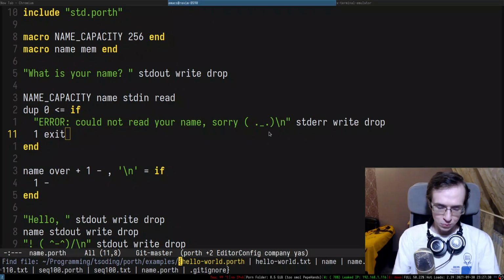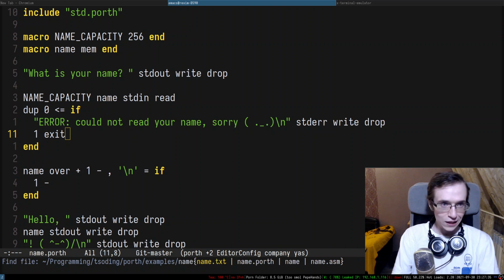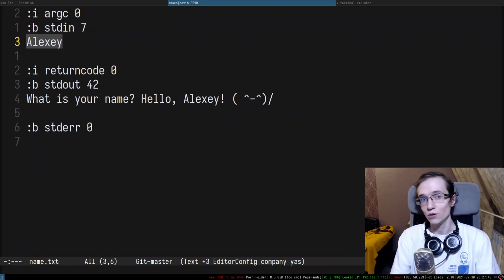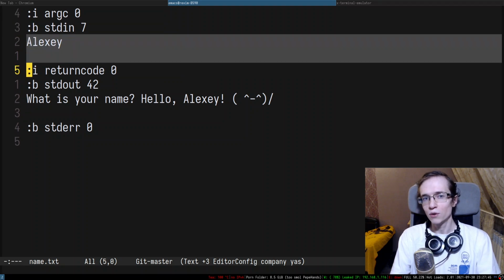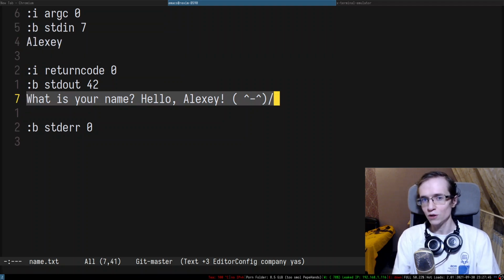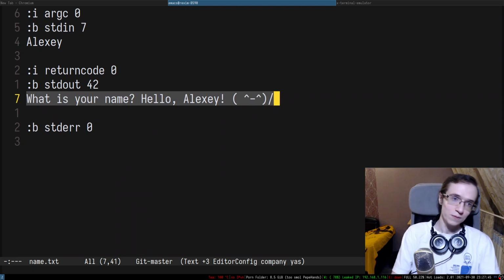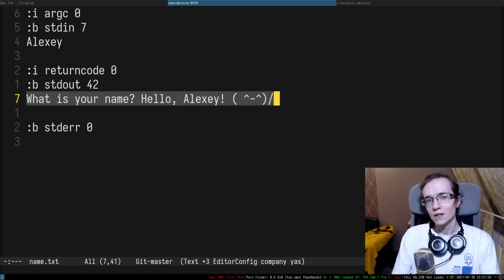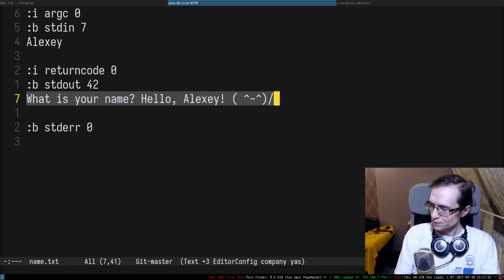And to test this program, we do have standard input in the test case, right? As you can see in the test case, we have Alexei. So test.py will provide this input, and the expected output is going to be this, right? So we basically developed a whole testing system for our language, which is actually pretty cool.